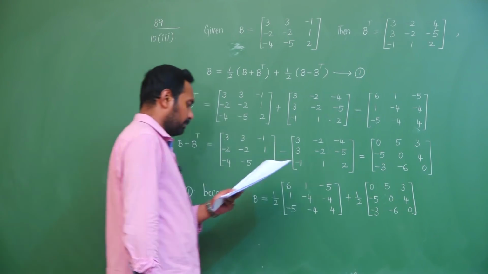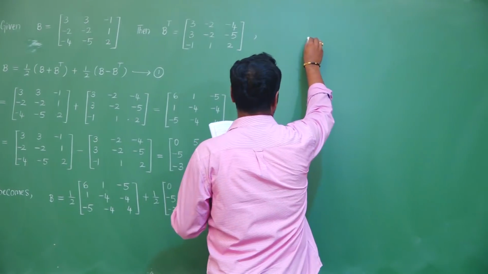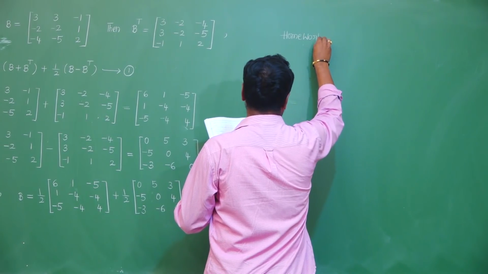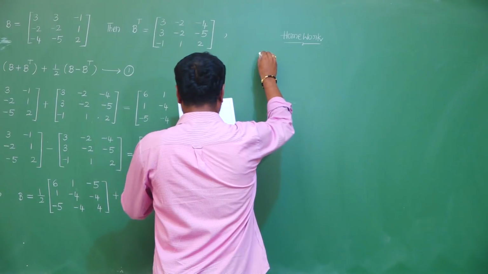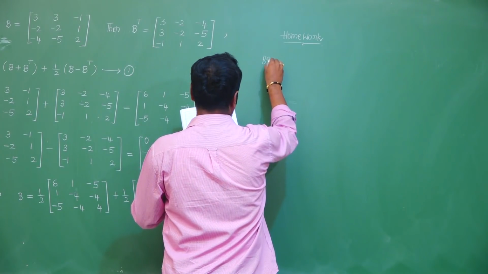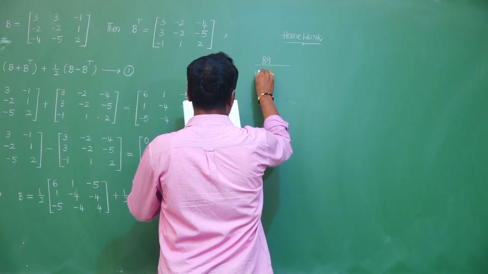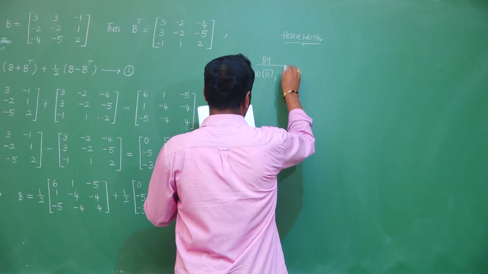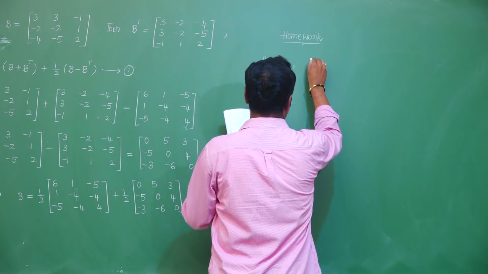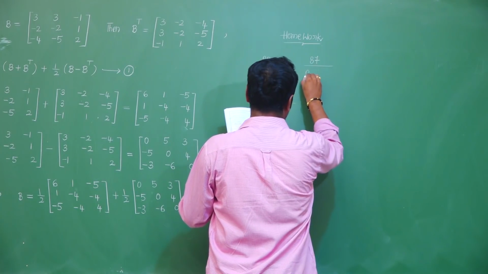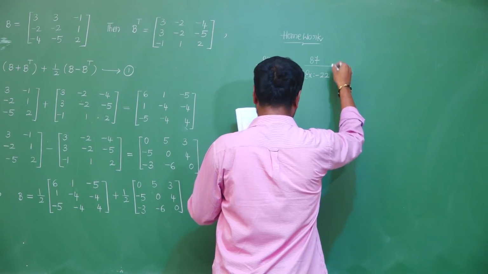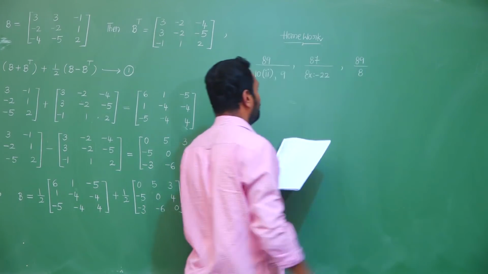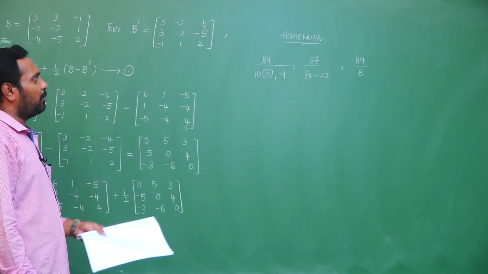Same model problem, just solve it as homework. Page number 89, 10th question, second case you need to do, and the 9th problem you need to do, and page number 87, example 22 you should do, and page number 89, 8th question you need to do. So these 4 problems you need to do.